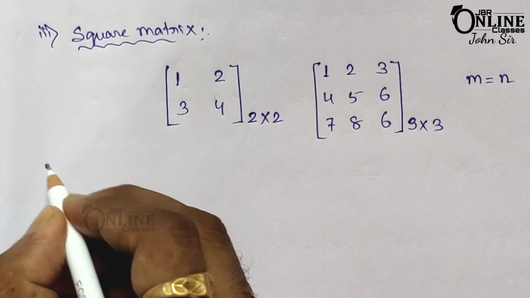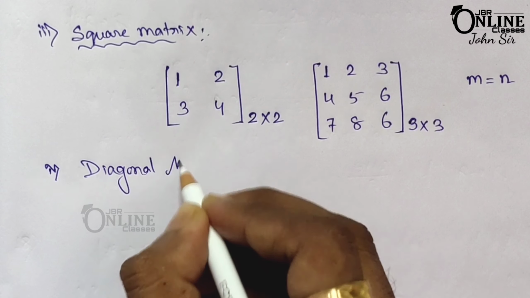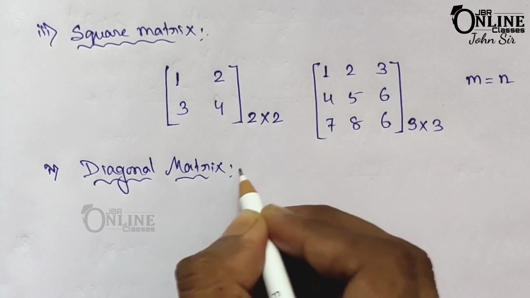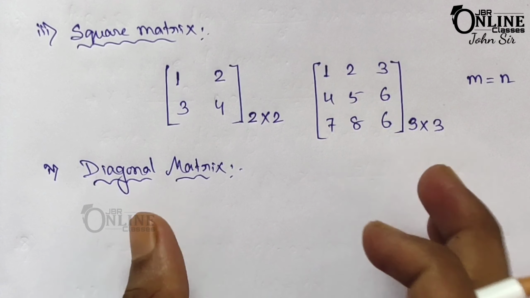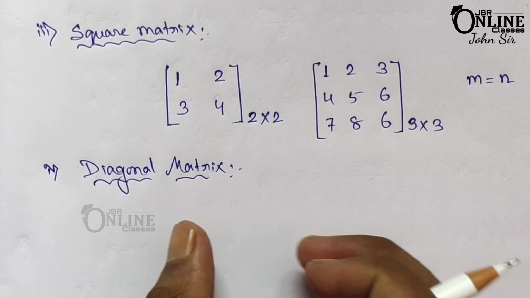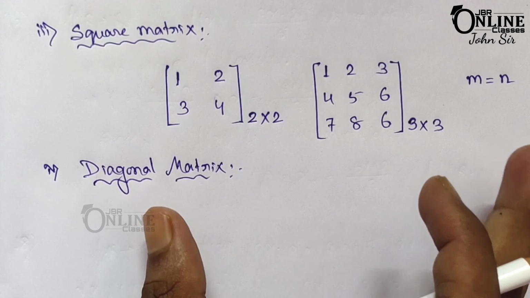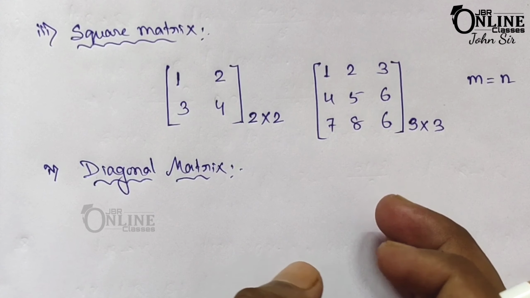Now the next one, the fourth one, that is diagonal matrix. A square matrix is said to be a diagonal matrix if all its non-diagonal elements are 0.